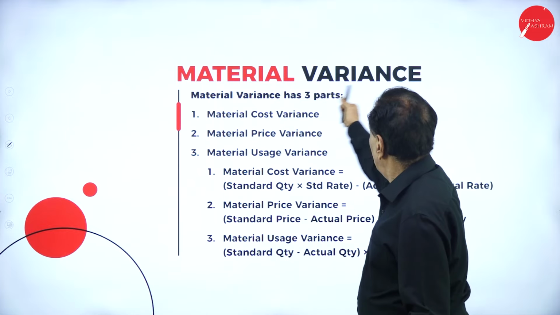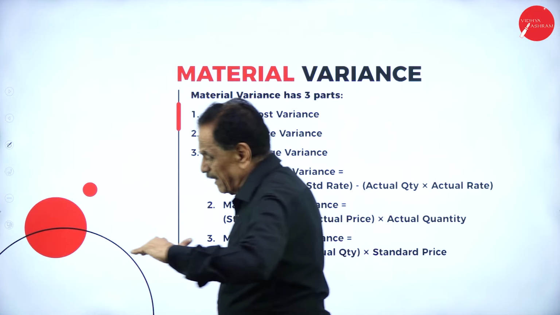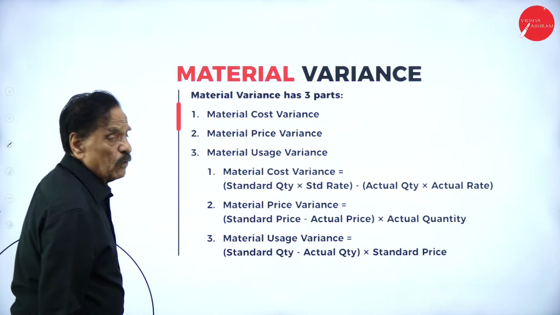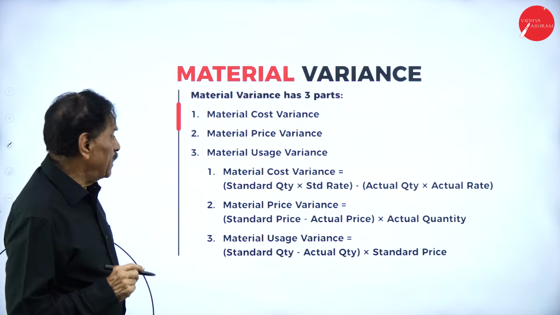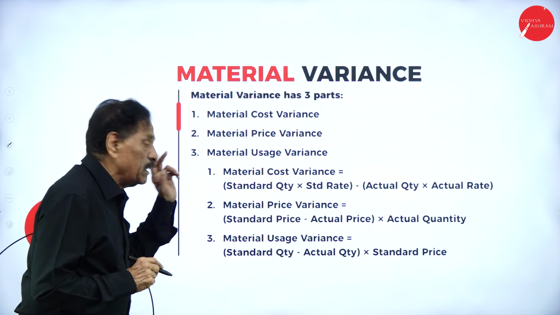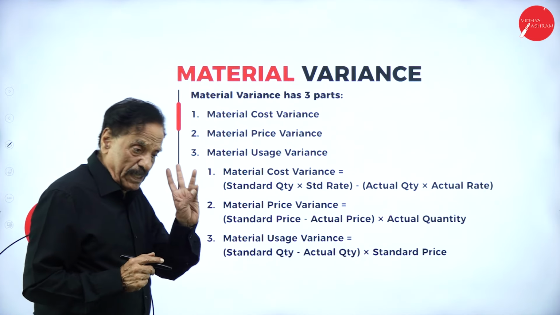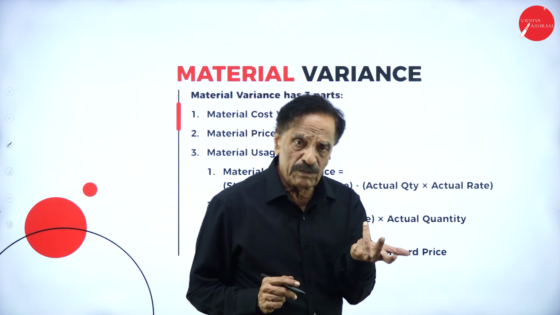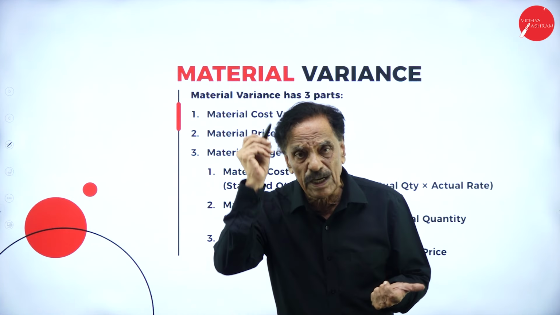Coming back, we are going to deal with material. Material variance has been divided into 3 groups: number 1, material cost variance; number 2, material price variance; number 3, material usage variance. The three are material cost variance, material rate variance, and material usage variance.